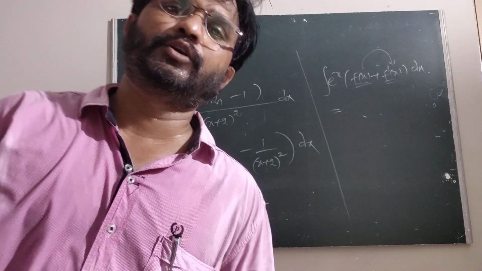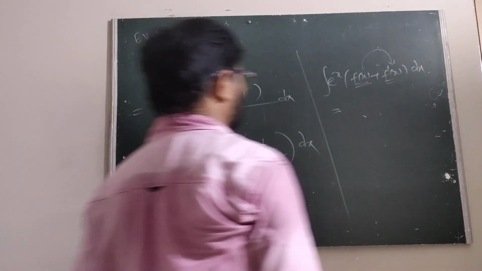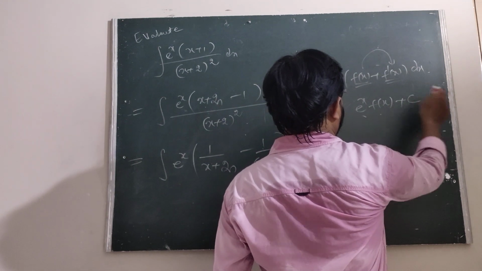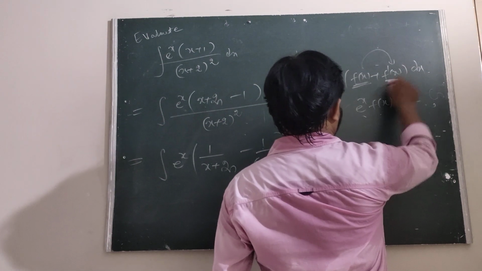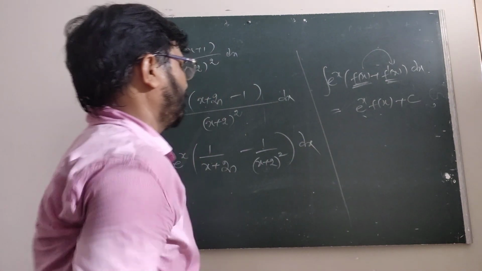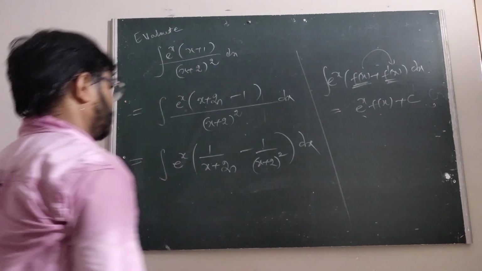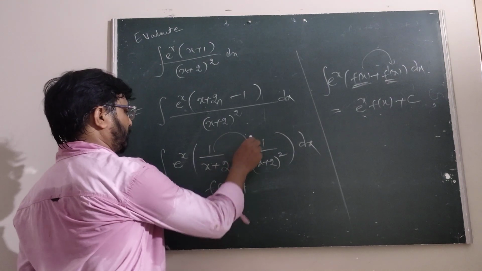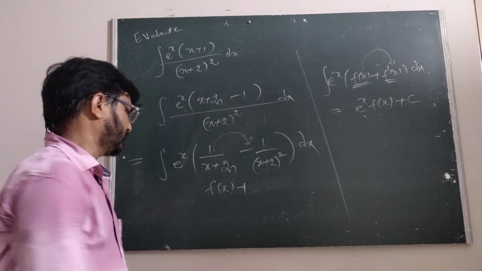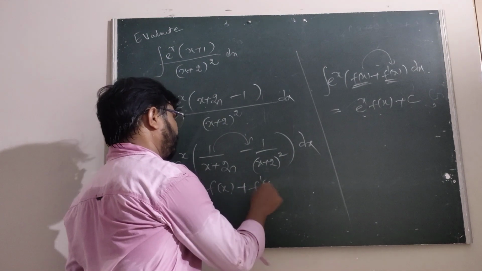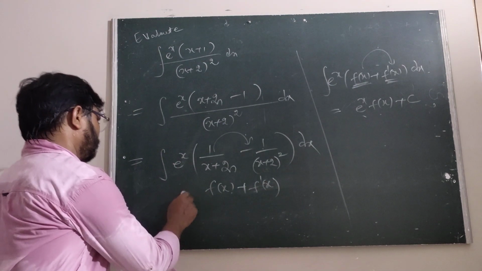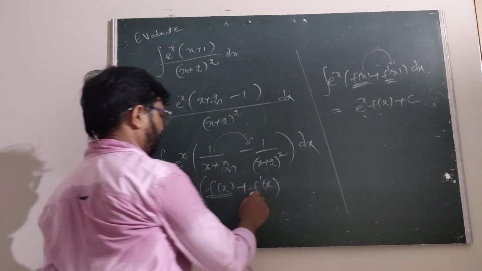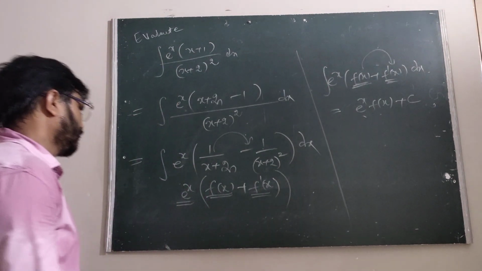e^x f(x) + f'(x) integrates to e^x f(x) + c. This is f(x). The derivative of 1/x is minus 1/x². This is the f'(x). This is what we have to compare with e^x times f(x) plus f'(x).